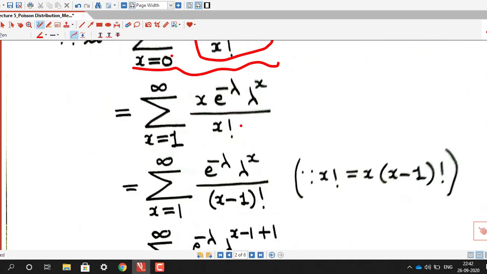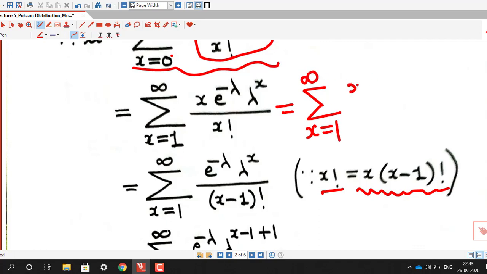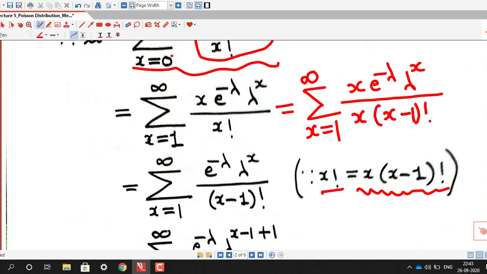Now x factorial can be rewritten as x times (x minus 1) factorial. So we have the sum from x equal to 1 to infinity of x times e raised to minus lambda, lambda raised to x, divided by x times (x minus 1) factorial.